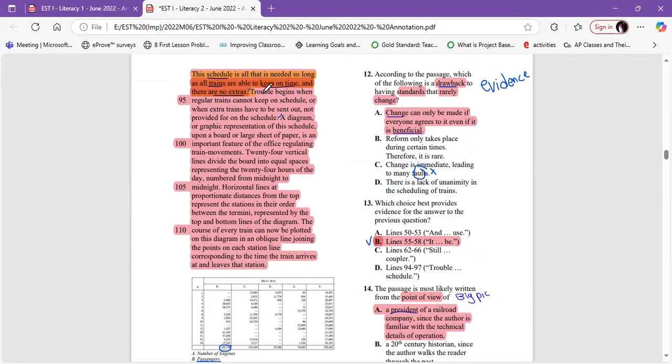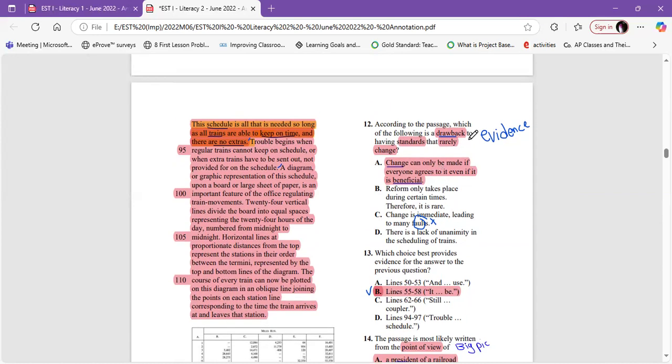Trouble begins when regular trains cannot keep on schedule, or when extra trains have to be sent out, not provided for on the schedule. Yes, I know that we're talking about a drawback. But where is the part that they never change? Where are the keywords that we find here? So the answer is B. The answer is B.